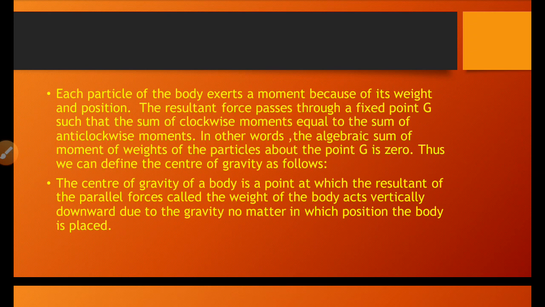The resultant force passes through a fixed point G such that the sum of clockwise moments equals the sum of anti-clockwise moments. We already know this. The algebraic sum of the moments of the weights of the particles about the point G is 0.